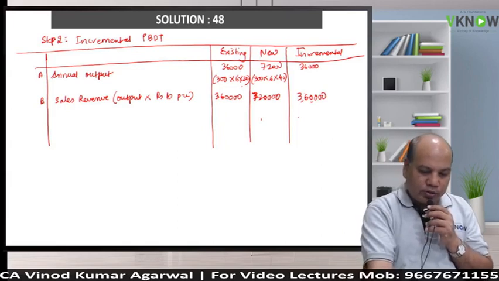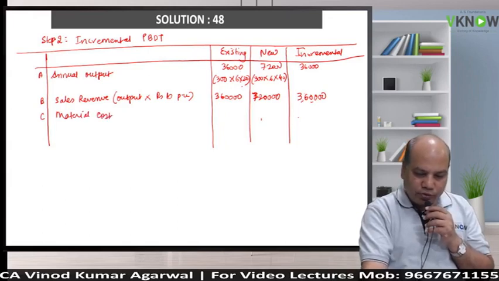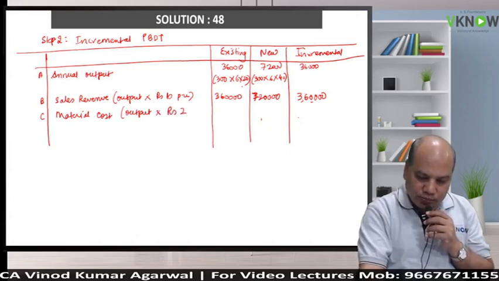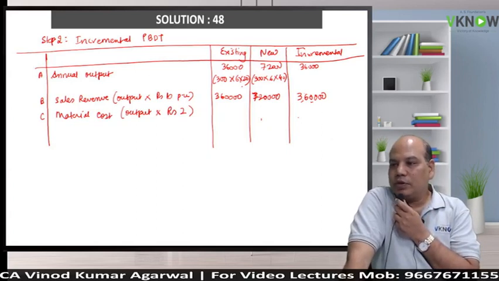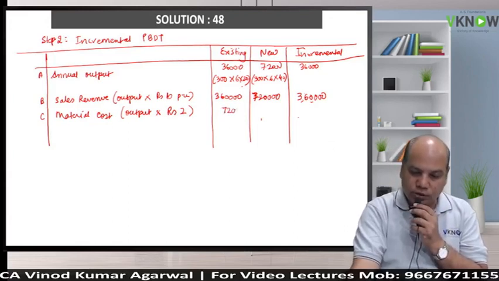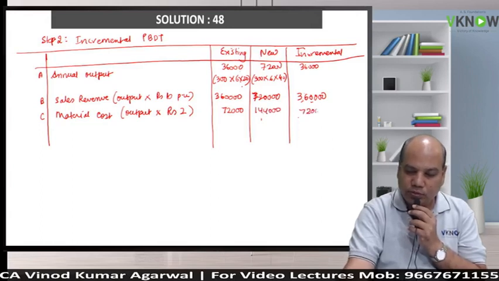Point number C, material cost will be output into the material cost per unit, 2 rupees. In the question, please keep the question in front of you. Material cost was 2 rupees. So 36,000 into 2, 72,000 into 2 is 1,44,000. Additional cost will be 72.